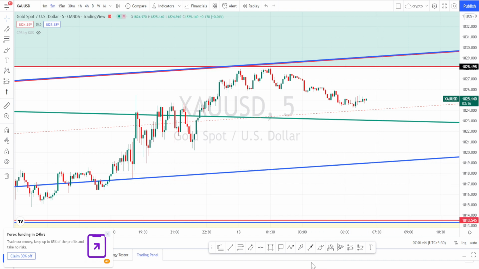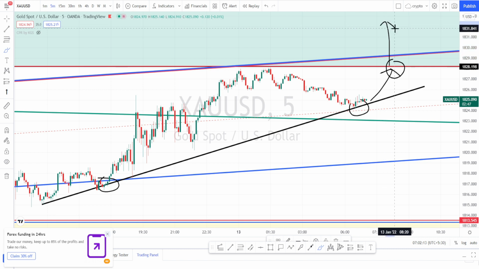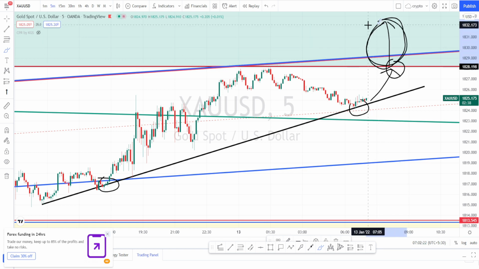When we notice a price action in 5 minutes time frame, let us draw a trend line over here. So from this trend line we understand that current price action is still in a bullish trend, and we have the higher time frame resistance area over here, which is starting from 1828 to 1834. So this area will become a no trade zone. I wouldn't recommend you to take any trade at this zone because there are more chances for the price action to get resistance at this area and a bounce back to happen.